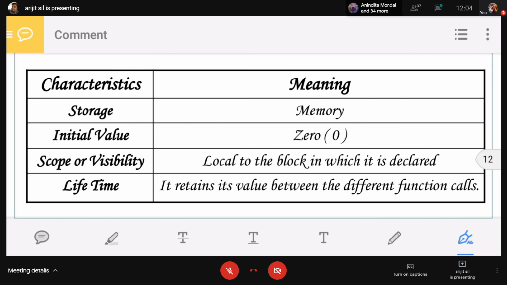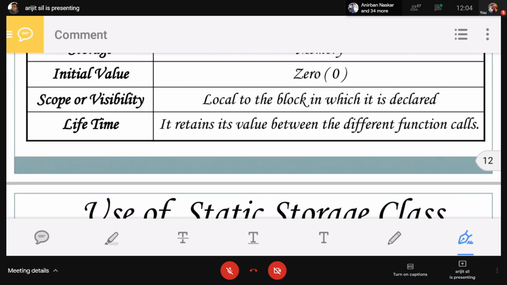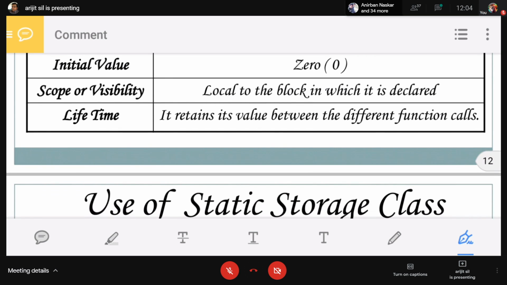Lifetime is it remains its value between the different function calls. যেমন ধরো, for the register or for the auto, when we call the function more than one time, see the CK function. When we call the first time CK function, value will be 0. Okay, and after printf, value will be increased by 1. And then terminate from the CK function, go to the main function.